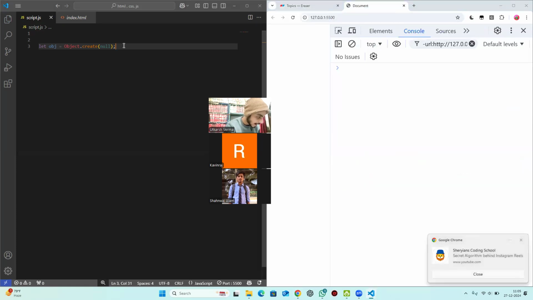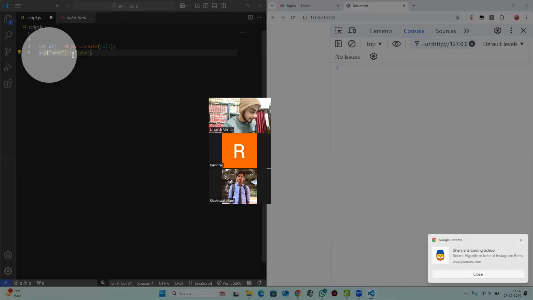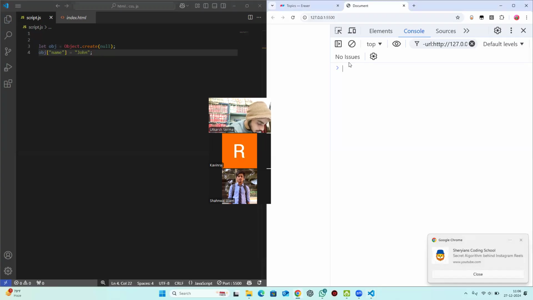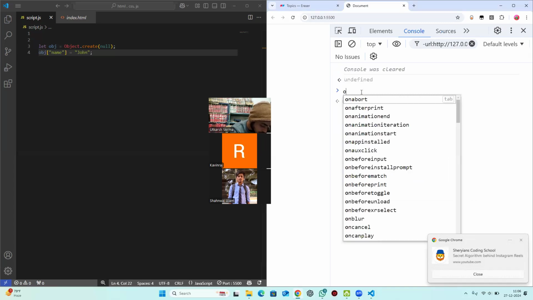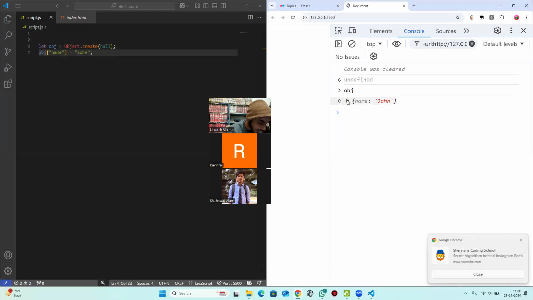You see this. And let's add something. Now this is the way of adding anything to an object. You guys must know this, that whenever we write this type of bracket and inside it we write a key is equal to the value, this is the way of adding any new key value pair. And we call a key value pair a property. So to add any property or key value pair, you write syntax like this. And if I console log obj here, I can access this from here also. Now you can see I can access this here.